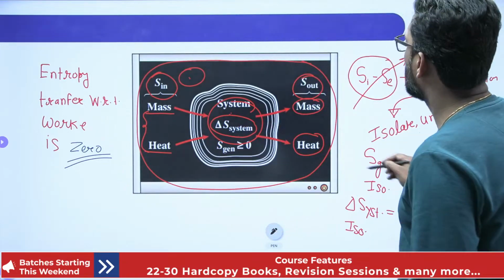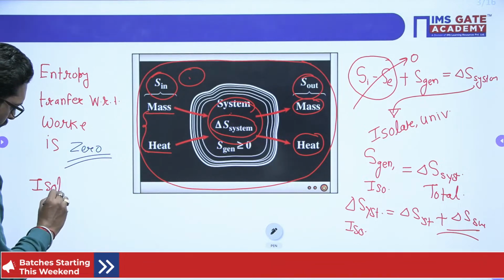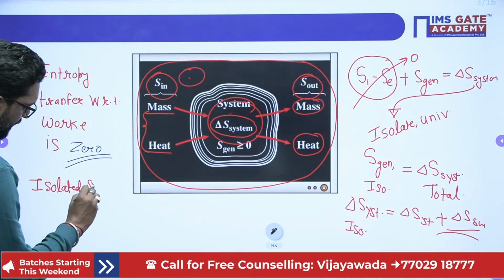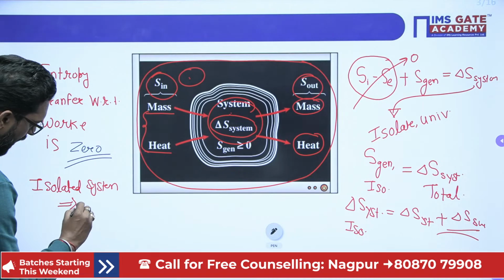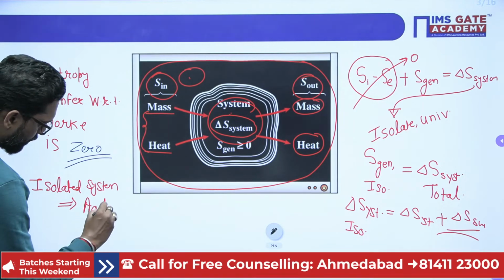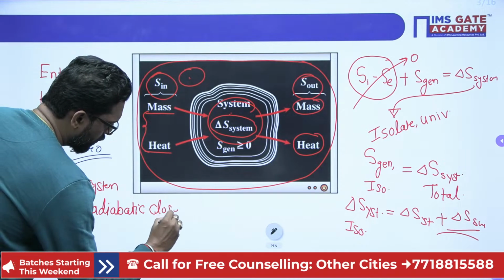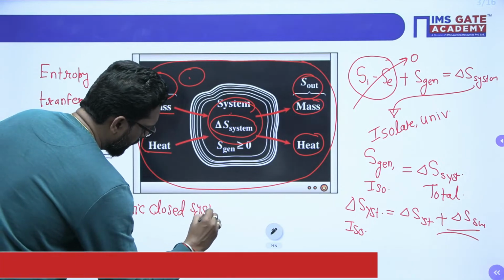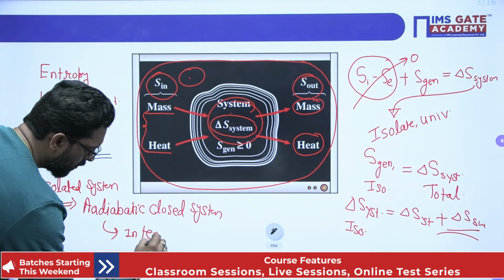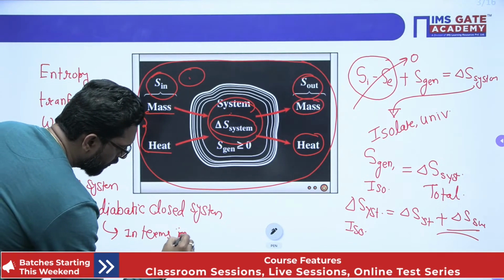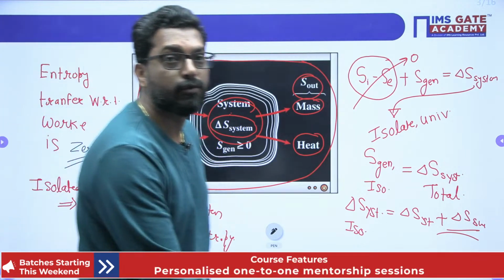And what is an isolated system? An isolated system is an adiabatic closed system. This is in terms of entropy.